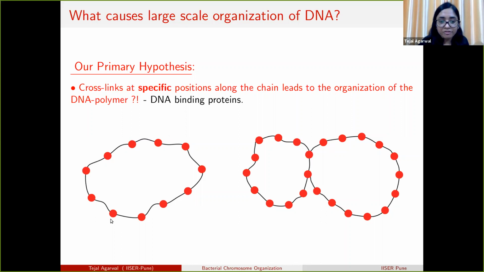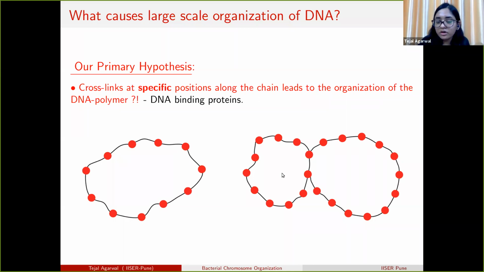If we have a ring polymer, it can take any conformation. This monomer bead can go closer to this monomer bead, and that one closer to another, and we do not expect this normal polymer to organize into a particular structure.